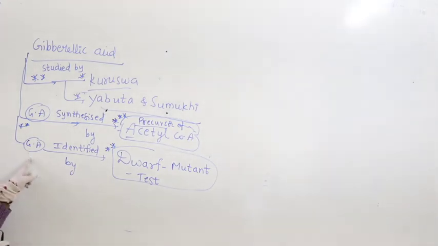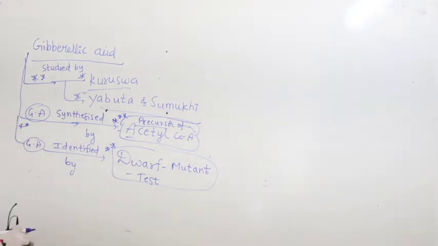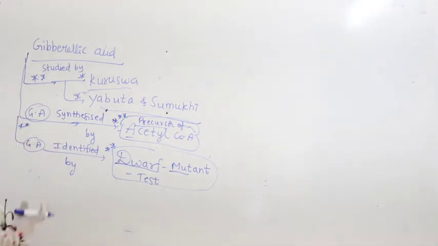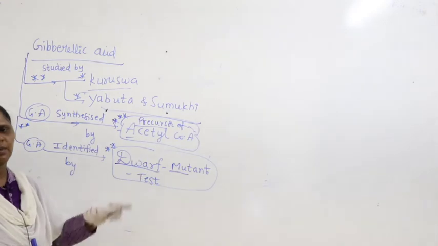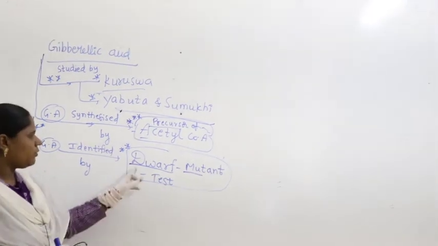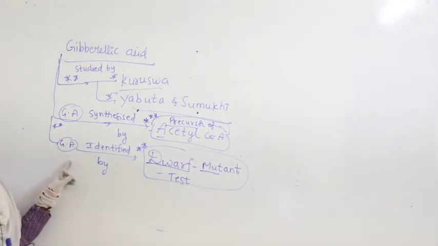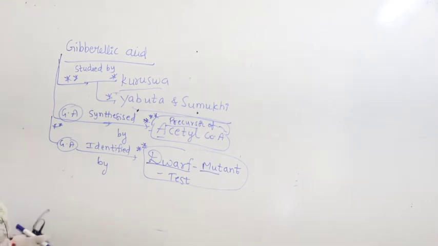Similarly, for identification and isolation of gibberellic acid, it is the dwarf mutant test. We take dwarf varieties and apply gibberellic acid; mutations may have made the plant dwarf. So the dwarf mutant test is used for identification and isolation of gibberellic acid from different plants.